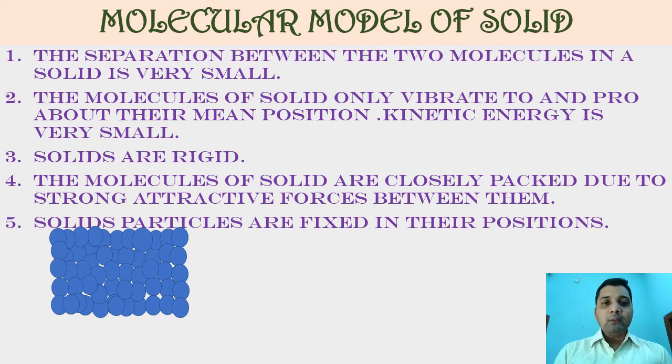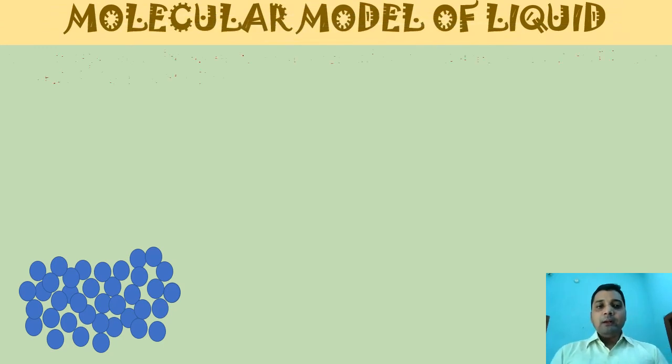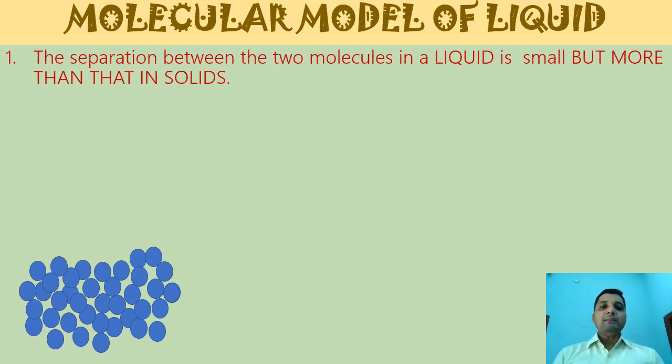Now we come to the liquid part. Molecular model of liquid. In liquid, the first point is that the separation between two molecules is small, but it is more than in solid. In solid it was very closely packed. This is also closely packed, but here there is some amount of space between the particles.